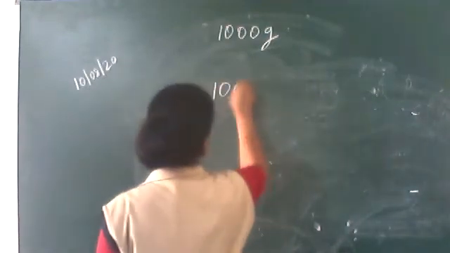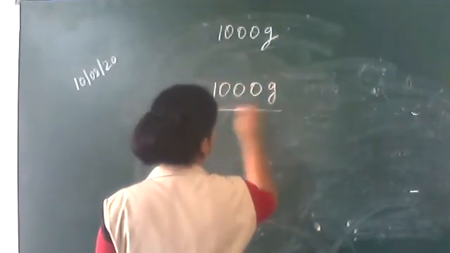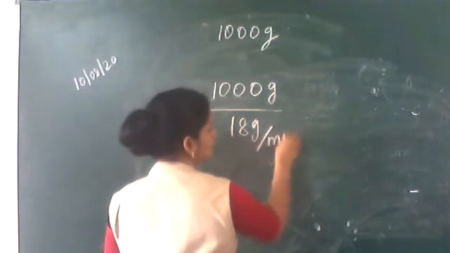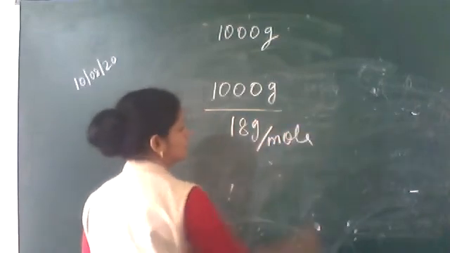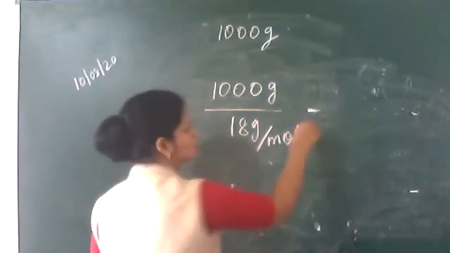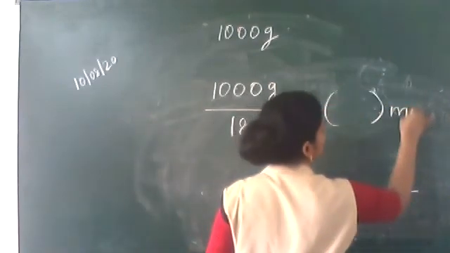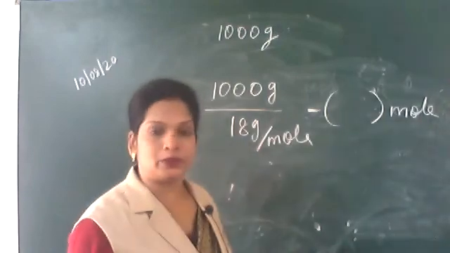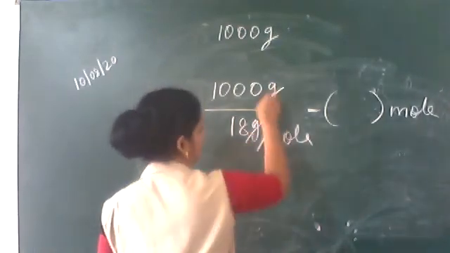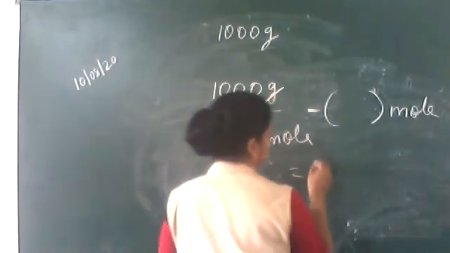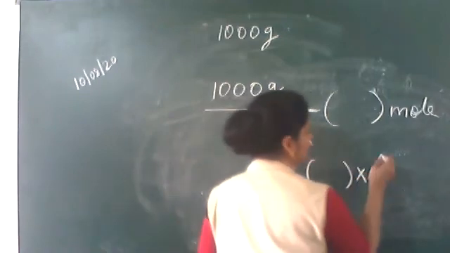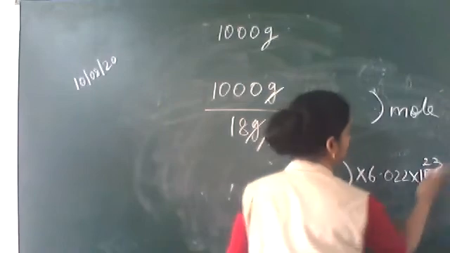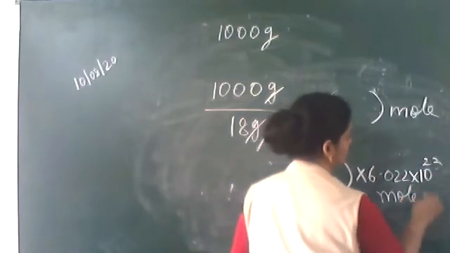That is 1000 grams divided by 18 grams per mole. These many moles you will be getting. 1 mole means 6.022 into 10 to the power 23, so this multiplied by 6.022 into 10 to the power 23 molecules.